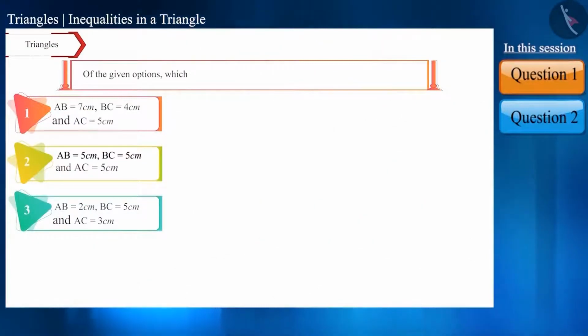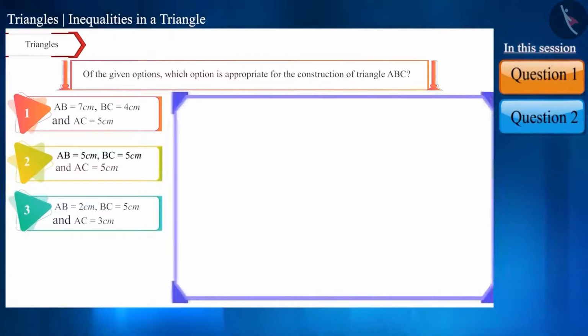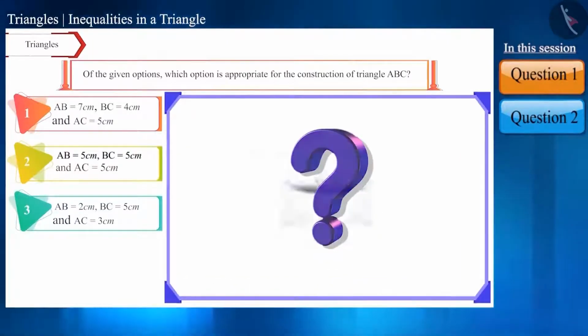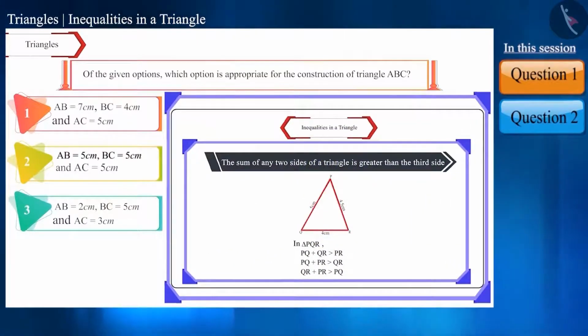Of the given options, which option is appropriate for the construction of triangle ABC? How to solve this type of question? We know that for the construction of a triangle, the sum of any two sides must be greater than the third side. So, we have to check whether the given options agree with this rule or not.